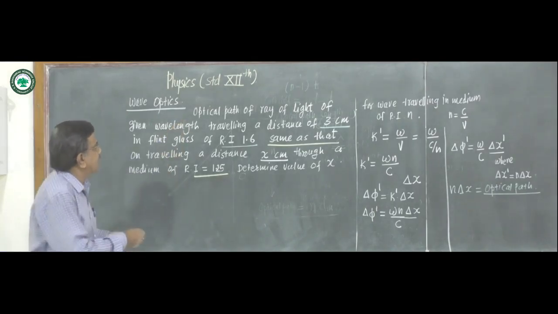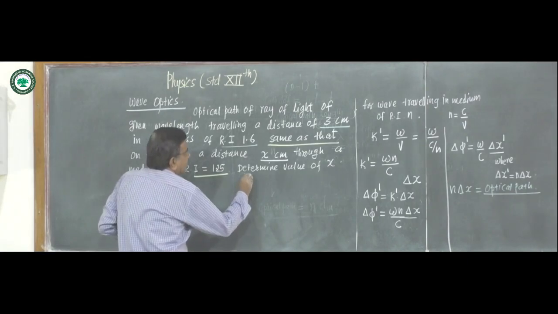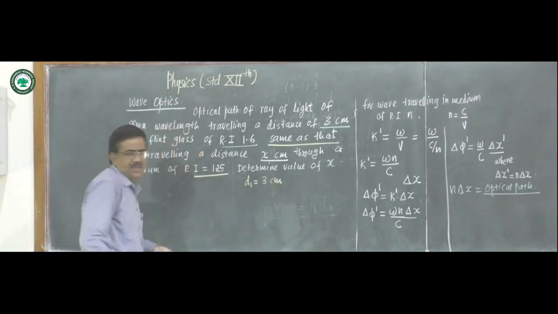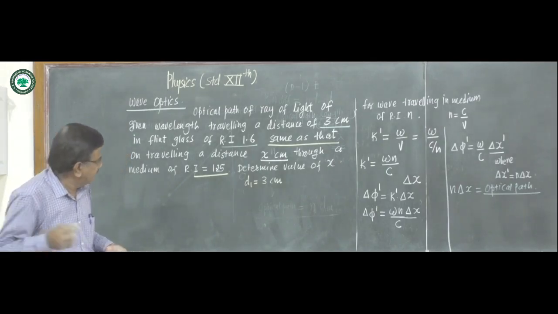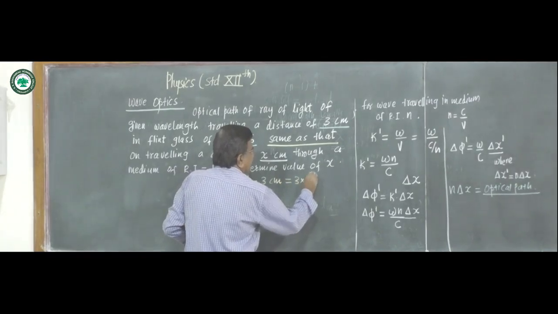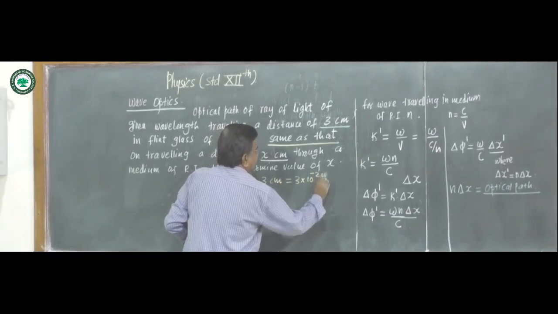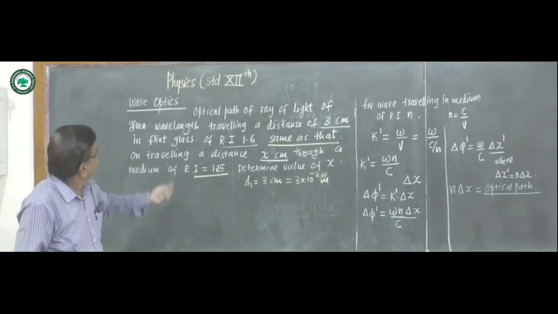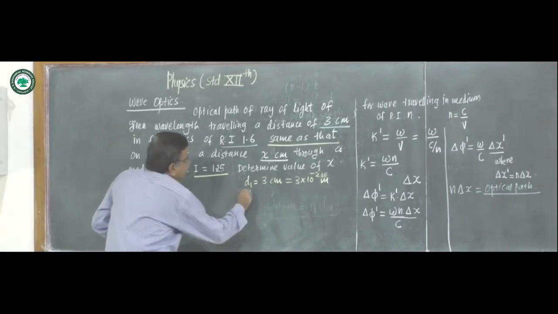Now that first distance we consider as d1. Suppose d1 is 3 centimeter, that is 3 into 10 raised to minus 2 meter. And the first refractive index is n1, and that is 1.6.